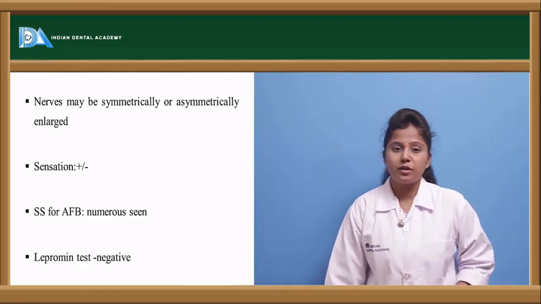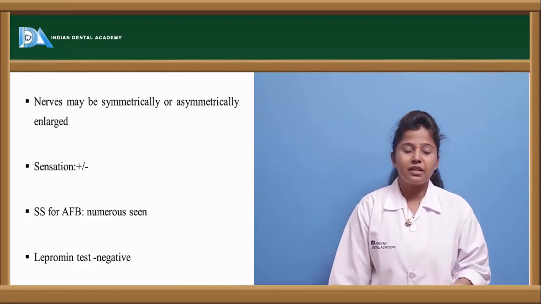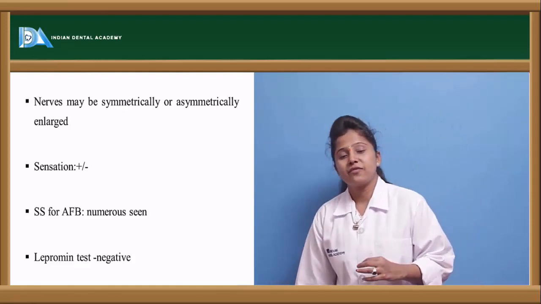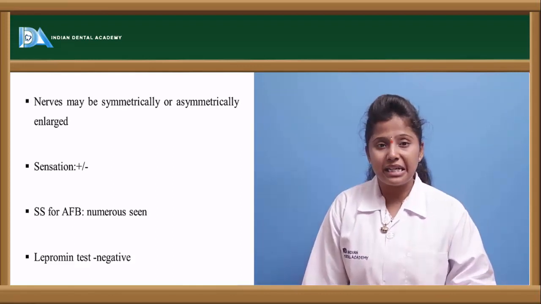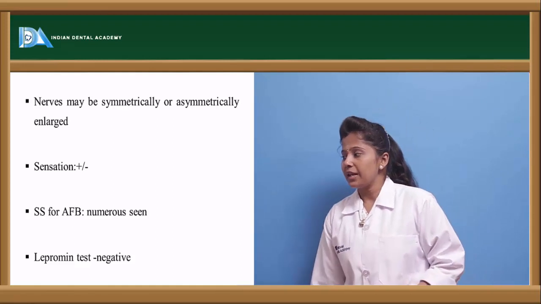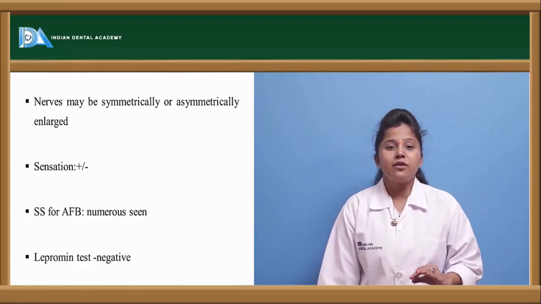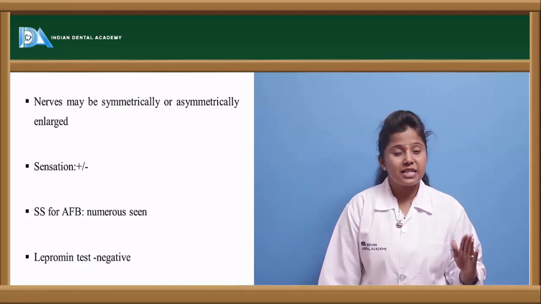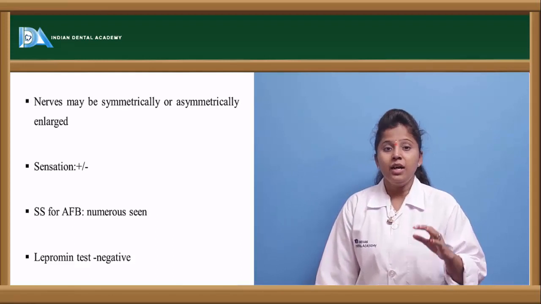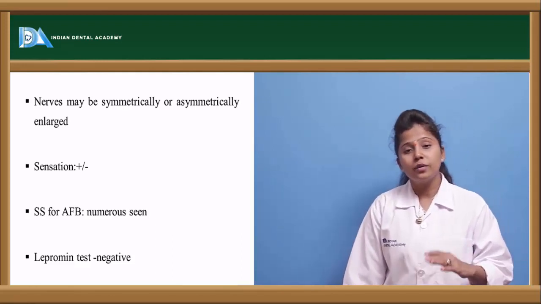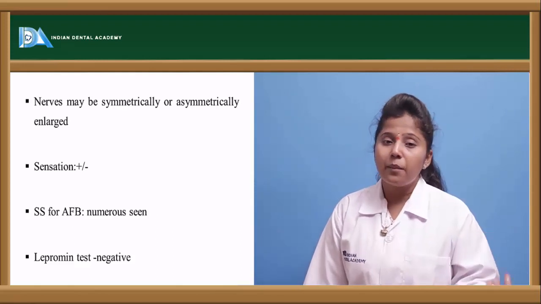And if we observe the sputum smears, even in this condition the acid-fast bacteria are numerous. We can observe many bacteria in that particular specimen, and the lepromin test is negative. In any kind of lepromatous leprosy, the lepromin test is negative, and in the sputum smear we can see numerous bacteria. Whereas if we see the tuberculoid type of leprosy, here the smears won't show bacteria.